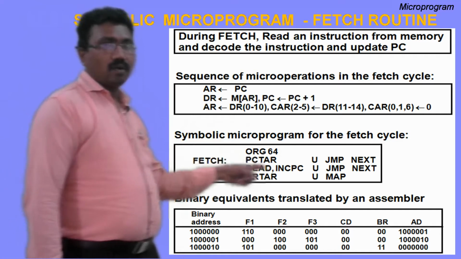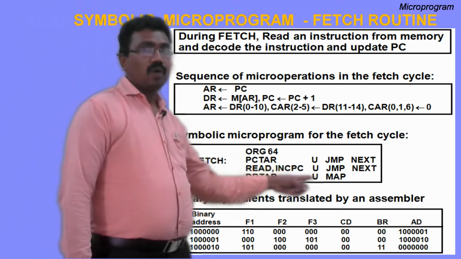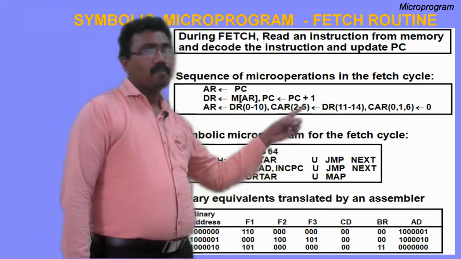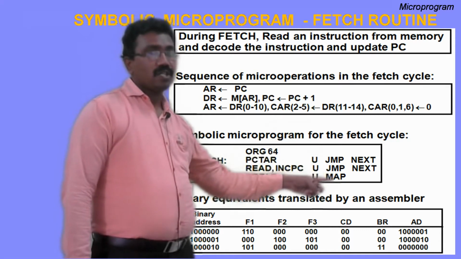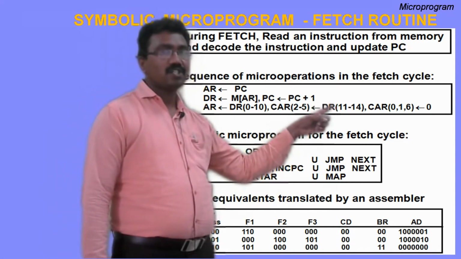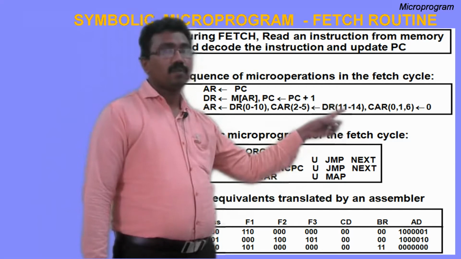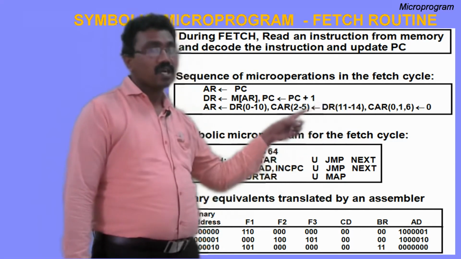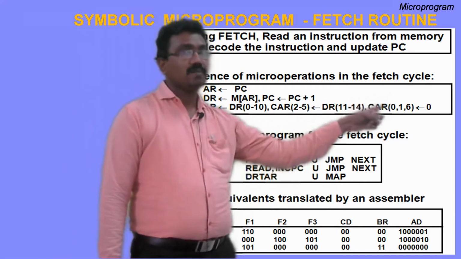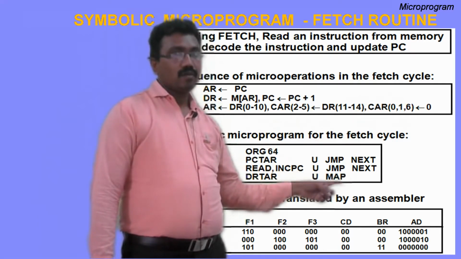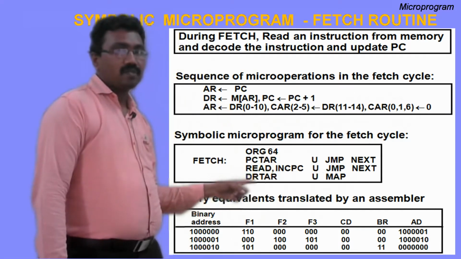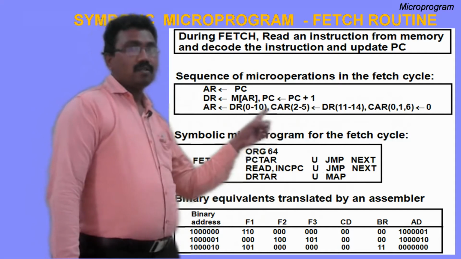Okay, next U, unconditional branching. What is the branch field? Branch field is a map. Map means which initiates the micro operations for the mapping process. What is the mapping process? The opcode bits. What are the opcode bits of the present instruction? 11th, 12th, 13th, 14th bit. These four bits are copied to CR of 2 to 5, and CR of 0, 1, 6. These three bits are set to 0. So this one initiates these micro operations, and this micro operation field DR to AR initiates this operation.